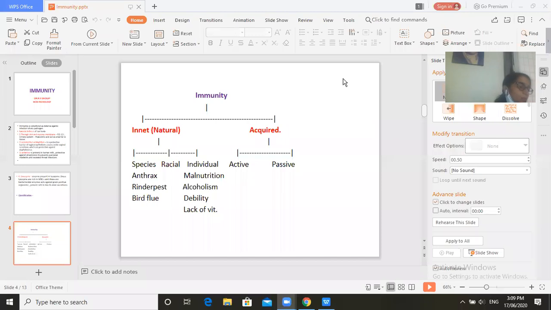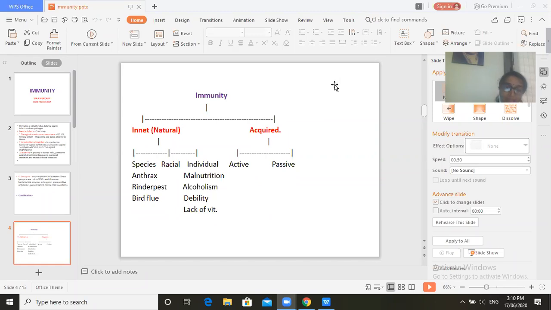Now bird flu, also known as avian influenza, is a viral infection which is present in birds and passes from bird to bird. So it is restricted to that particular species. It is called species related immunity.